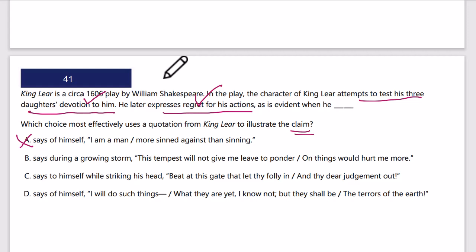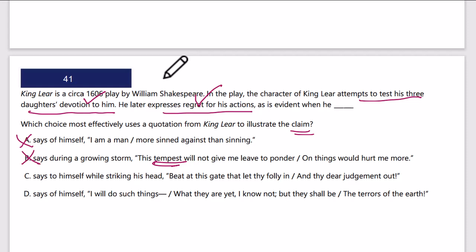B, says during a growing storm, this tempest will not give me leave to ponder on things would hurt me more. This tempest, not sure what the tempest is here. And tempest is usually a storm. You're testing devotion of his daughters, not really a storm. So no, that doesn't meet both conditions.